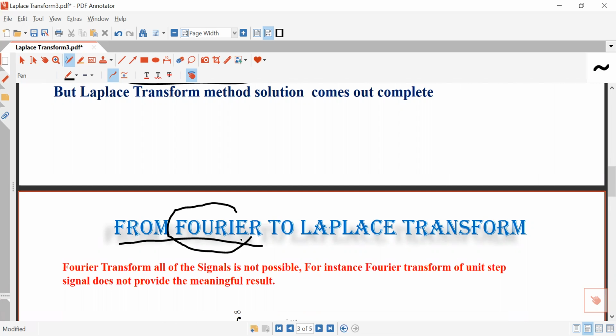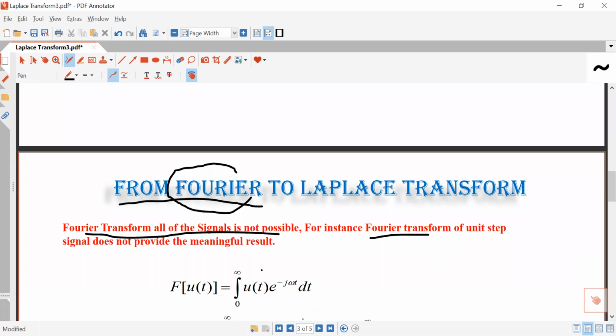As I have stated earlier, the Fourier transform of every signal is not possible. For instance, if you find the Fourier transform of the unit step signal, it does not give any meaningful result. So what will be the Fourier transform of it? In the previous lecture I have already discussed the Fourier transform of any signal